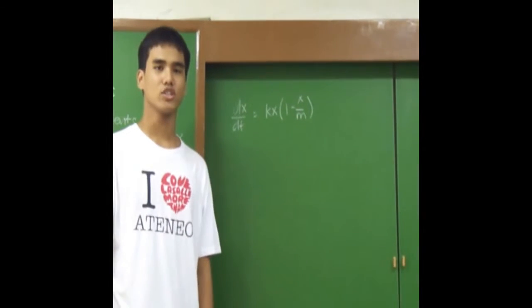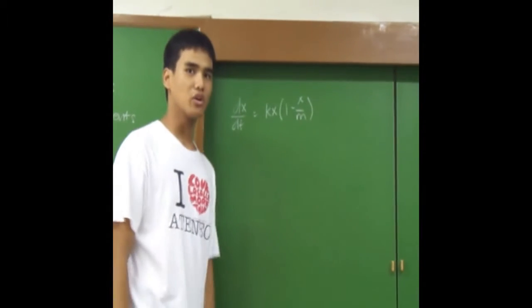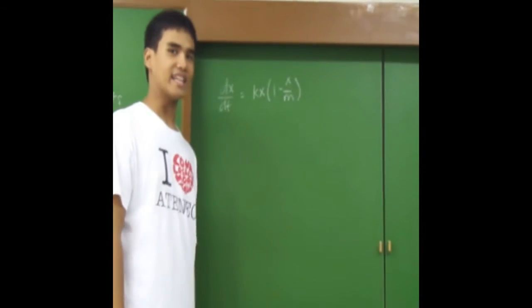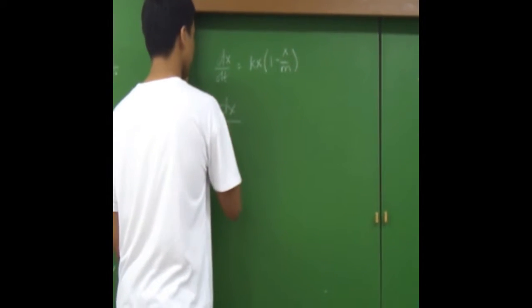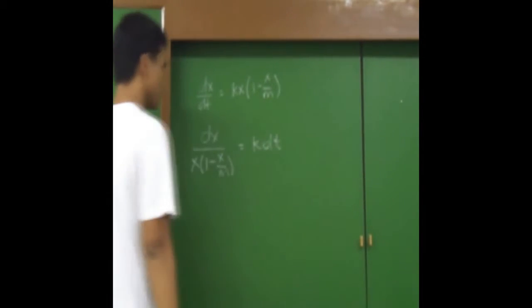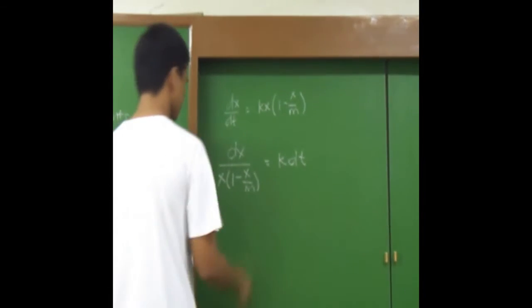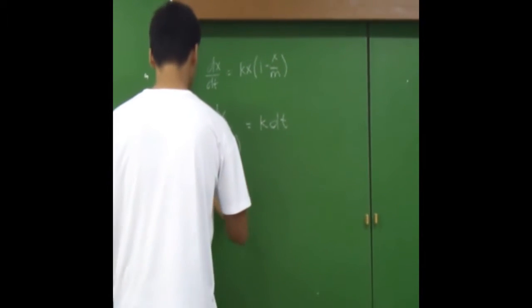The logistic equation is a variable separable type of differential equation. Now we're going to solve x and t analytically. So we're going to have dx, and we are to simplify this term by the LCD m.